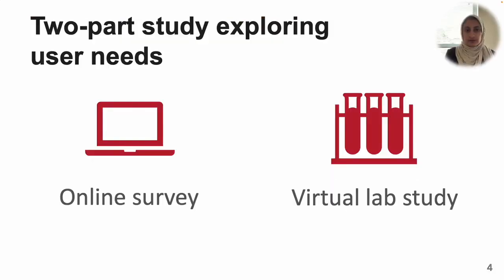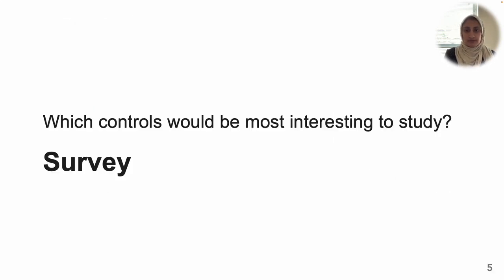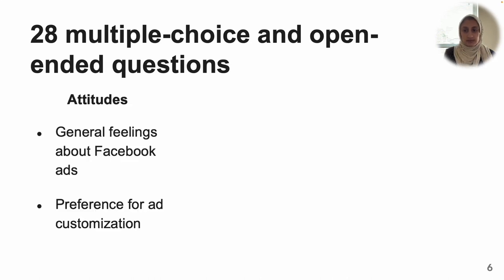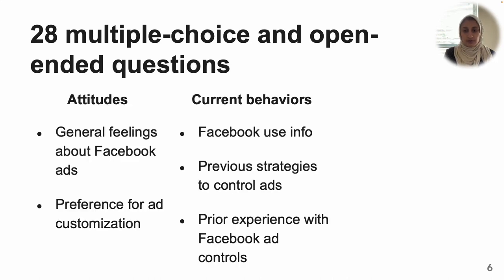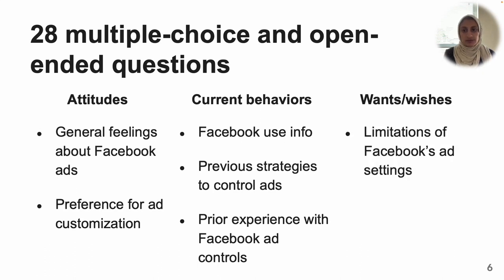To do so, we conducted a two-part study consisting of an online survey and a virtual lab study. Given that Facebook has so many ad-related controls, we first wanted to identify in our survey which would be the most interesting for further study. Our survey included 28 questions related to participants' attitudes towards Facebook ads and ad customization, their current behaviors with regards to how they use Facebook and available ad controls, and perceived limitations of current Facebook settings.